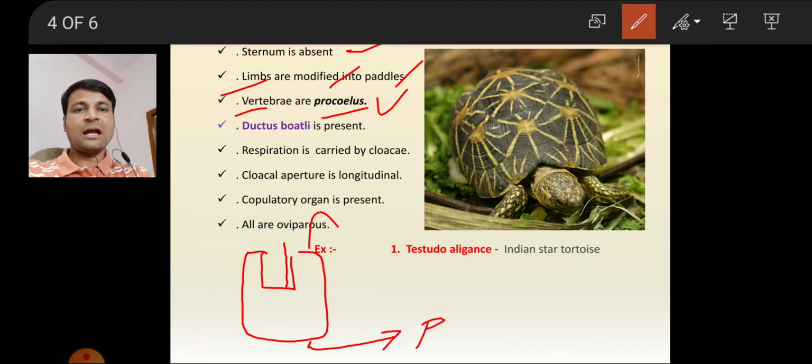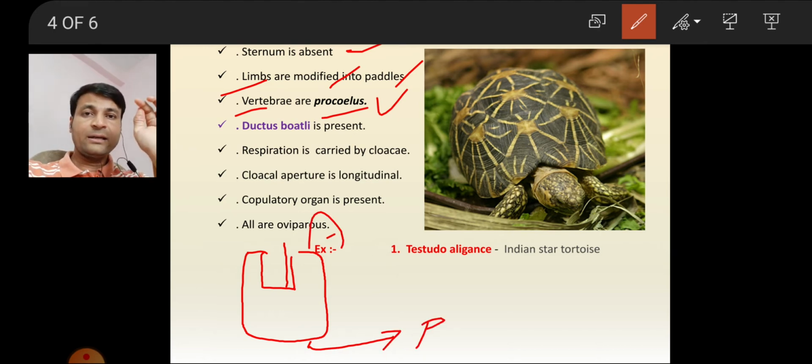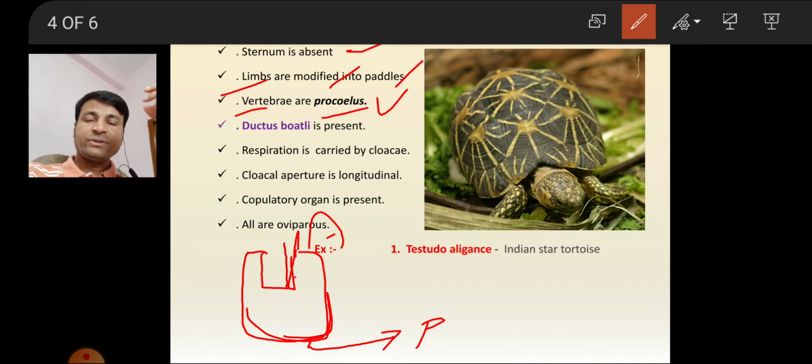The anterior side of the vertebra is concave, and the posterior side of the vertebra is convex. Such a type of vertebra is called procoelous. That is the definition of procoelous.